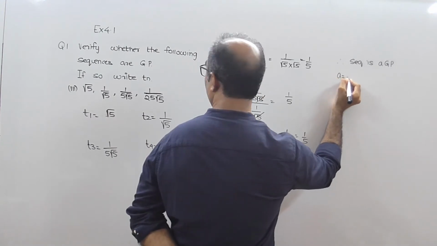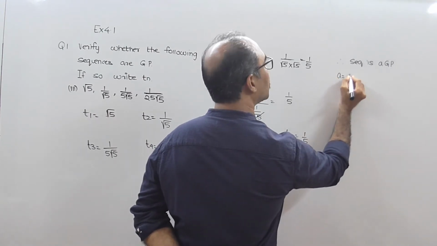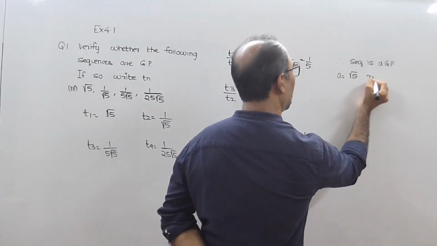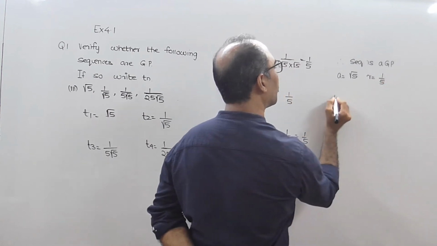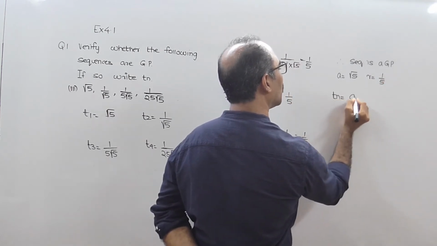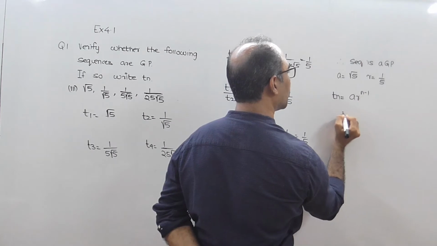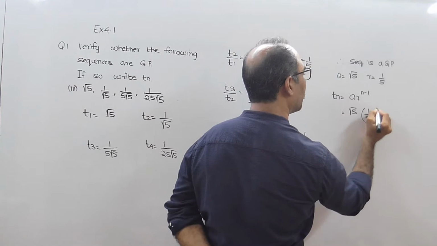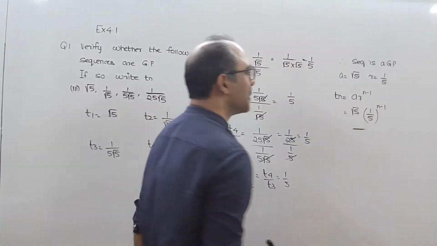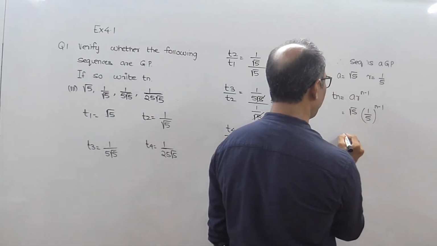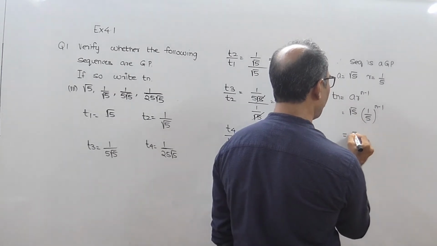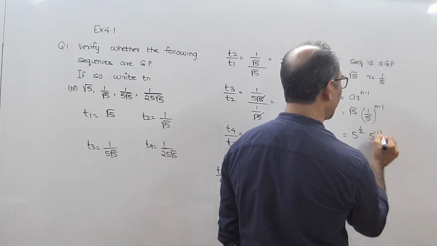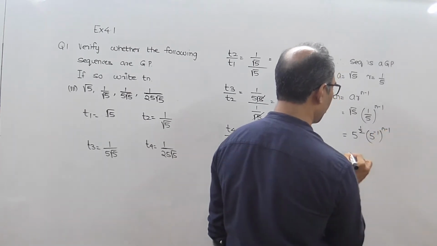So if it is GP, I will have to find Tn. A is the first term. I think the first term is root 5. R is equal to 1 upon 5. So Tn equal to A into R raised to n minus 1. A is root 5, R is 1 upon 5, raised to n minus 1. See, this can be further simplified. Root 5 means the power of 5 is half. 1 upon 5 is 5 raised to minus 1, the whole raised to n minus 1.